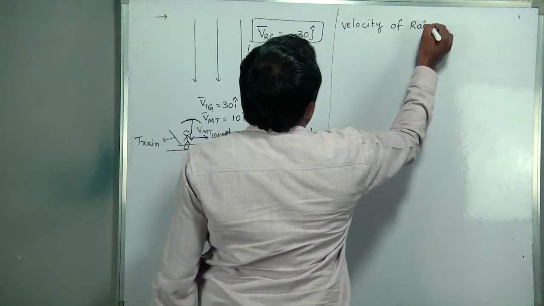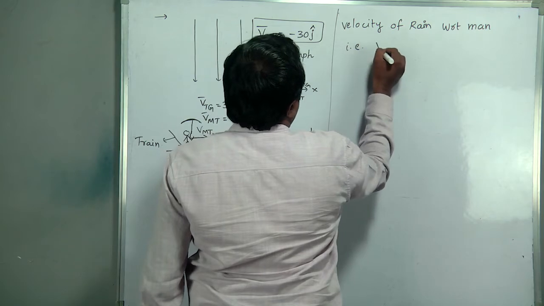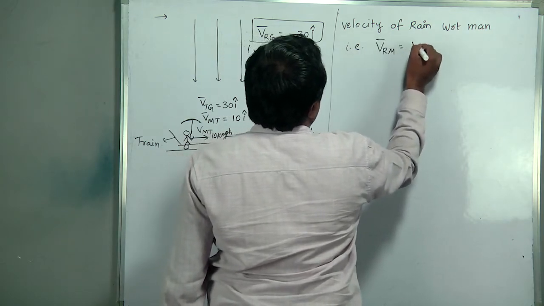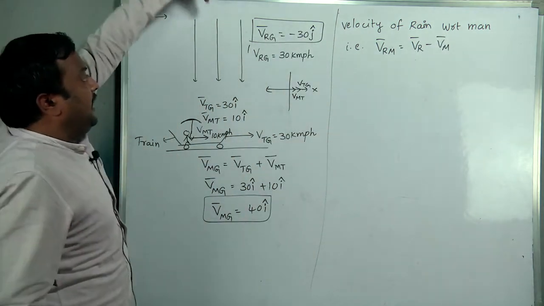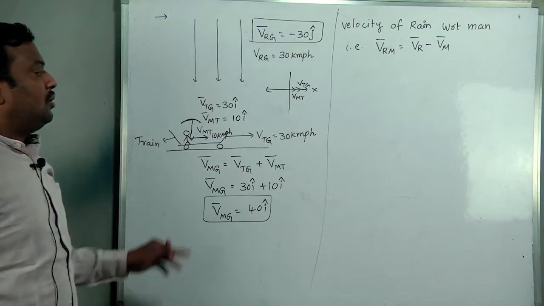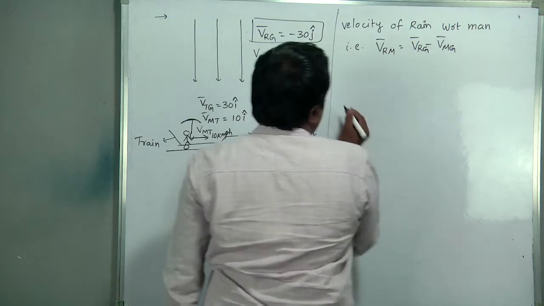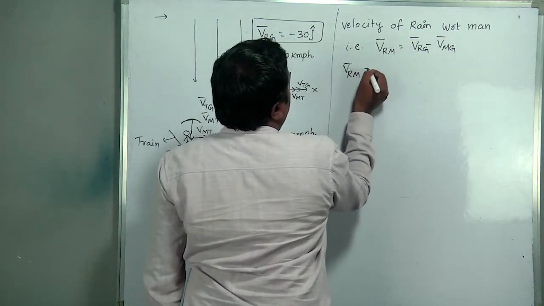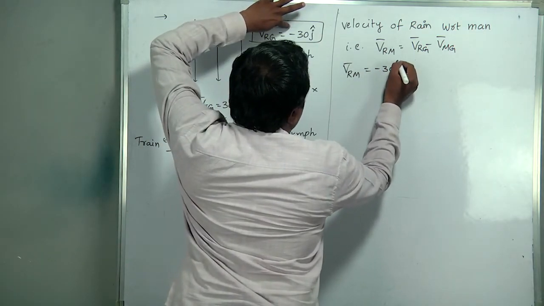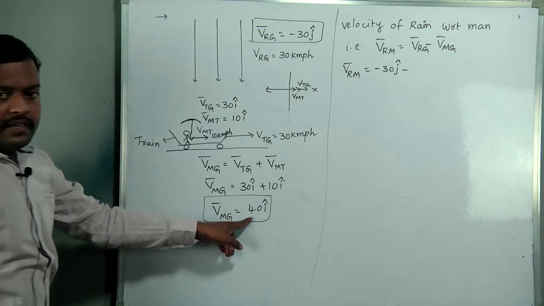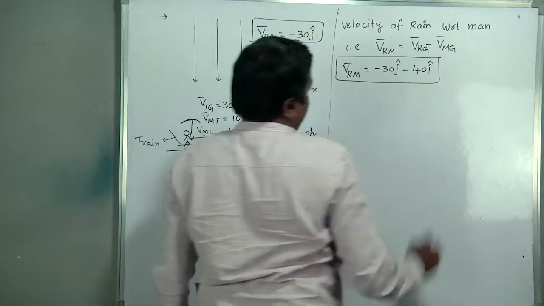Velocity of rain with respect to man, that is Vrm bar is equal to Vr bar minus Vm bar. Velocity of rain with respect to man is equal to velocity of rain, bar means with respect to ground, minus this one also with respect to ground. So finally what we get? Vrm equal to rain with respect to ground, minus 30 j cap, minus man with respect to ground, 40 i cap. So this is the final answer in vector form.